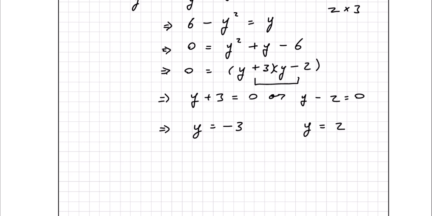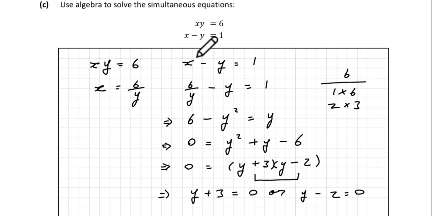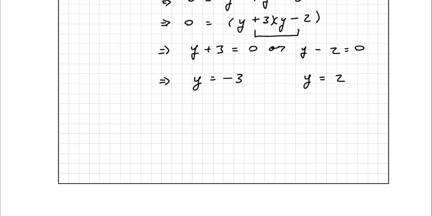So what I'm going to do now is use one of our original equations. Let's say this one here, x minus y equals 1. I'm going to put in my two values for y here to find the x value. So let's do that then. So it's x minus y equals 1. Let's say y is equal to minus 3 first of all. We'll do that one first.